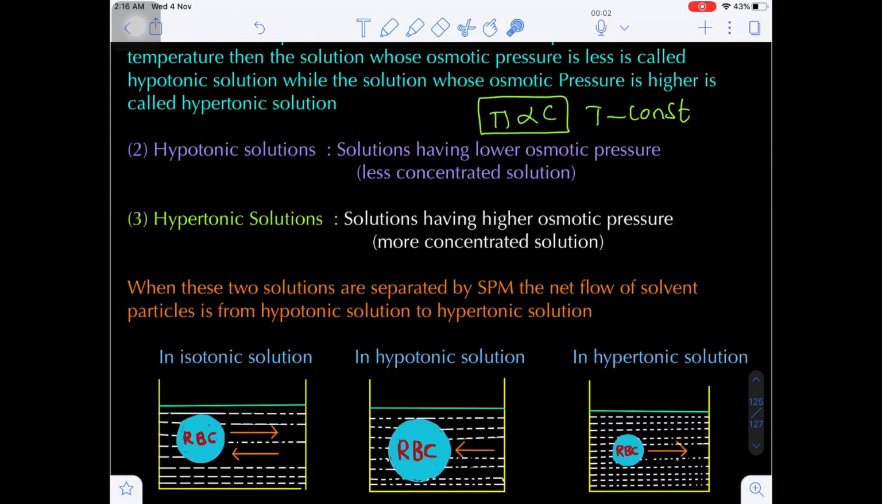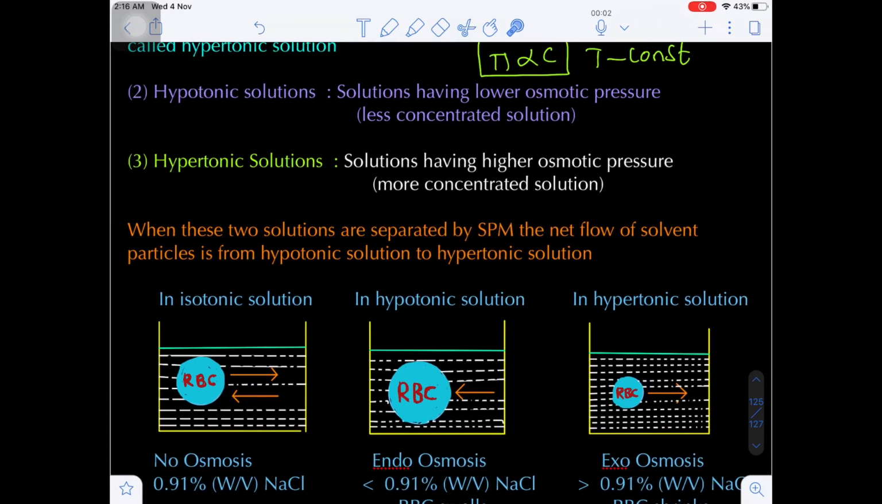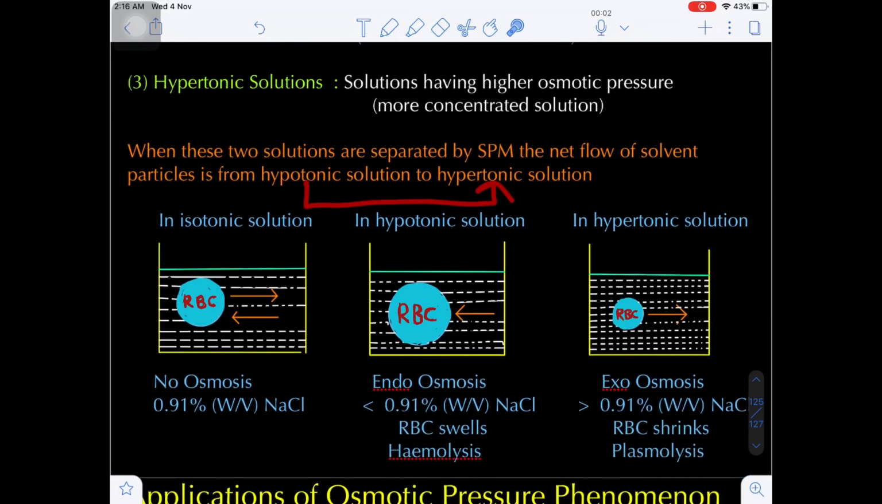Yes or no? Now when these two solutions are separated by a semi-permeable membrane, the net flow of solvent molecules is always from hypotonic to hypertonic. Why hypotonic to hypertonic? In hypotonic there is less concentration, whereas in hypertonic there is more concentration. Solvent will always flow from a lower concentration to the higher concentration.